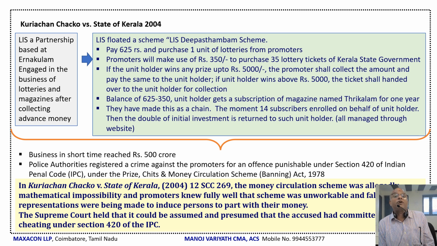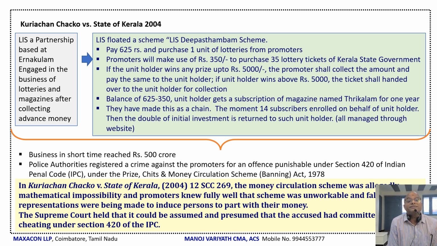One more feature of this is that this is a chain marketing system. If the unit holder gets another 14 subscribers enrolled on behalf of the unit holder, then the unit holder will get double of the initial investment, that is, 625 rupees plus another 625 rupees will be given back. All these things were managed through a website. Now, the business in a short time reached 500 crore.